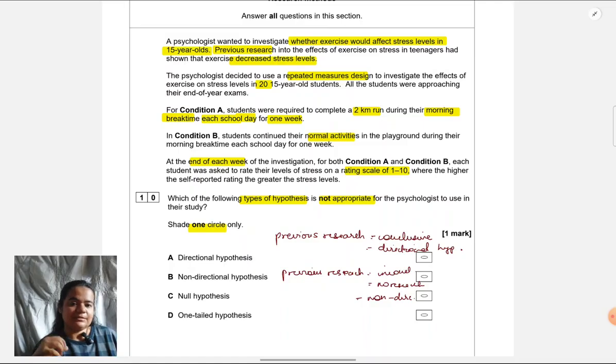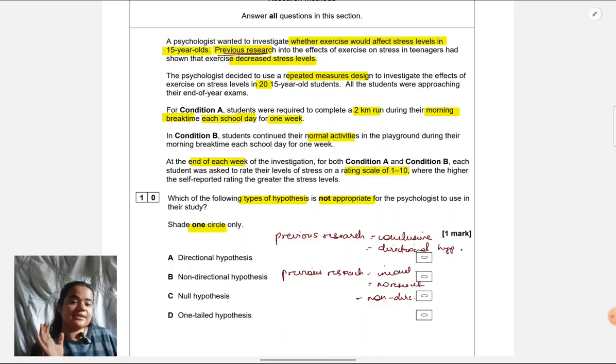This researcher, first I need to ask myself, what is this researcher trying to prove? What is the aim of this study? This researcher wants to show that when it comes to teenagers, exercising will help them reduce their stress levels. Now, to decide which type of hypothesis they should be giving, we need to check what has previous research shown, something which they are telling us very directly.